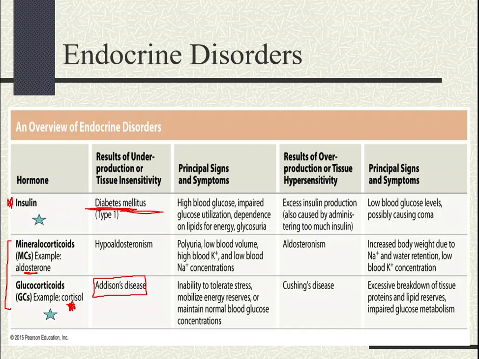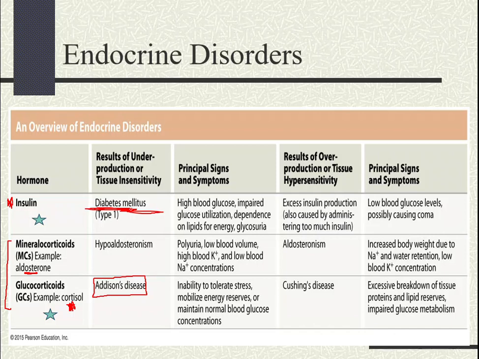Well, think about it. Normally, insulin enables the cells of the body to do what? Absorb glucose from the blood, and then the cells can now use this glucose for energy. But when we don't have insulin or enough of insulin, the cells will not be able to do what? Absorb glucose for energy.